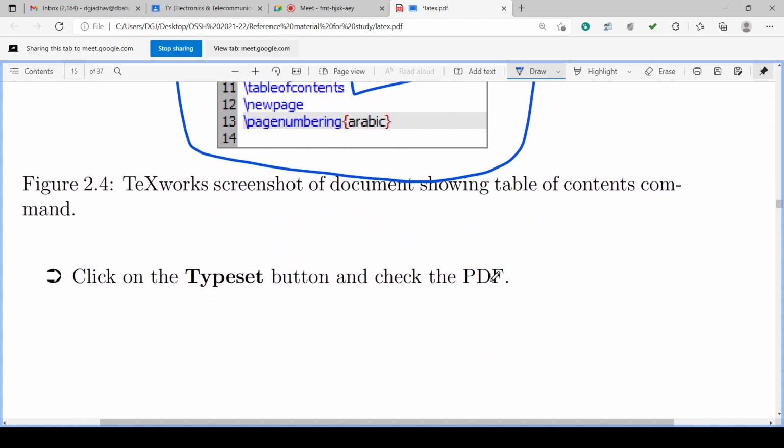So in this way, just a minute. So typeset will have a PDF. Okay.